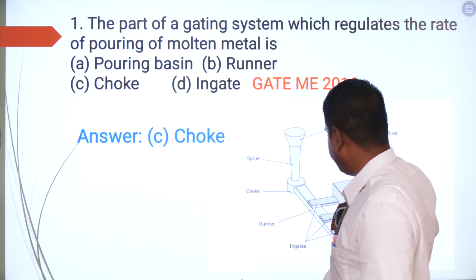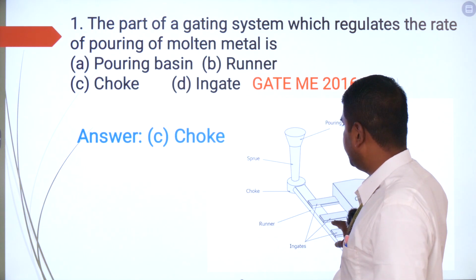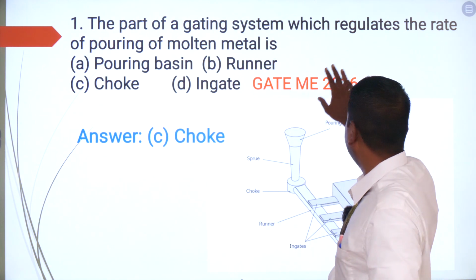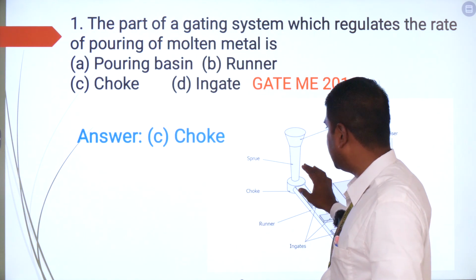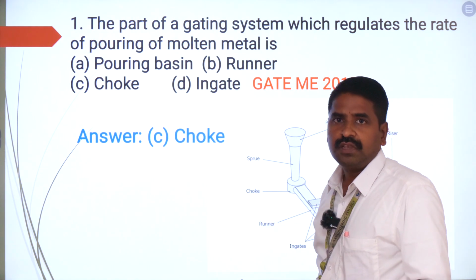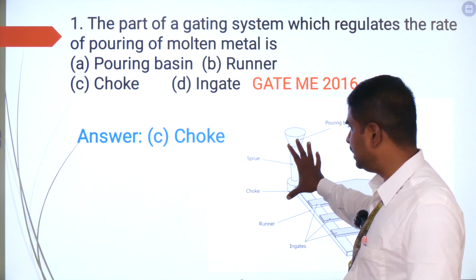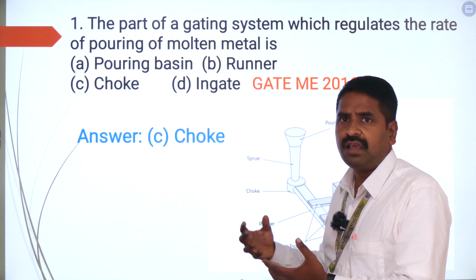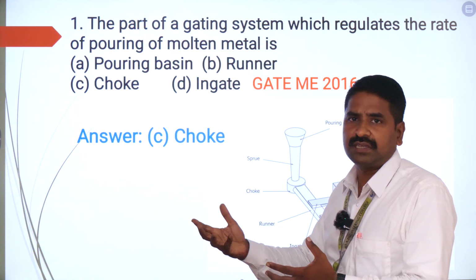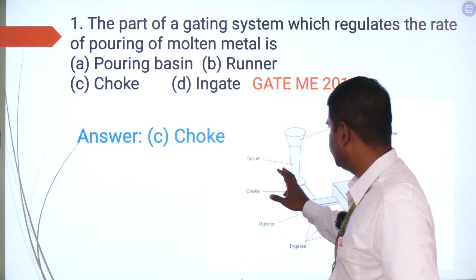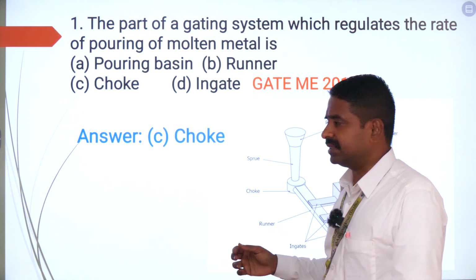The runner is going to permit uniform movement of the molten metal, so it is not going to regulate the volume or rate of pouring of molten metal. So it is going to be the choke. The correct answer for this question is choke. By seeing the diagram, you have got a better idea of the functions of all the other parts of the casting. So we are going to move on to the second question.